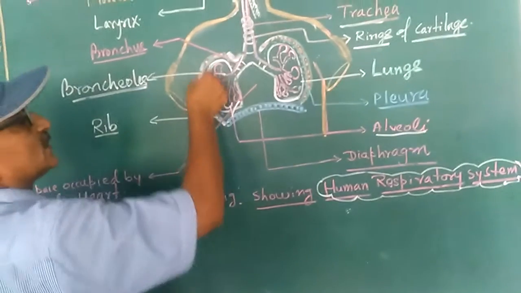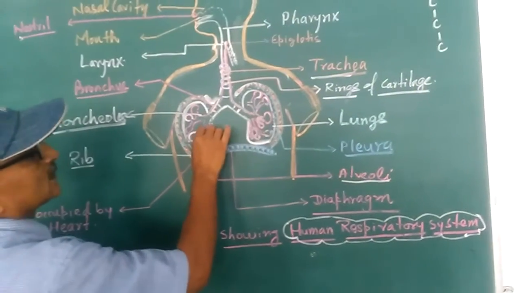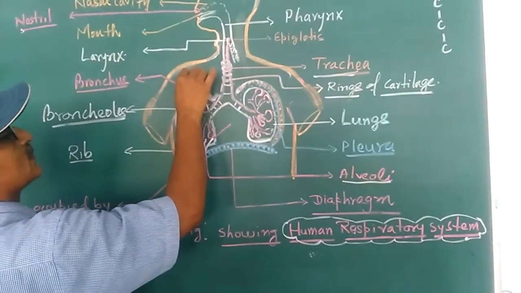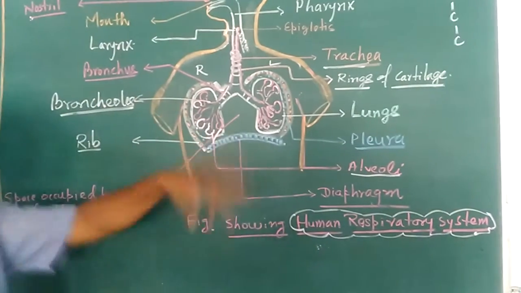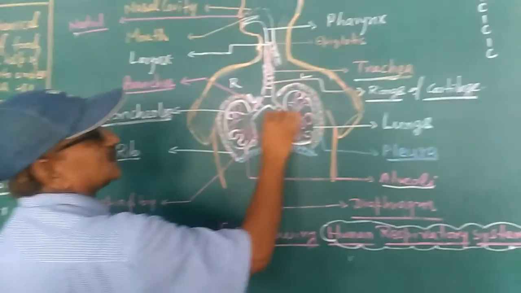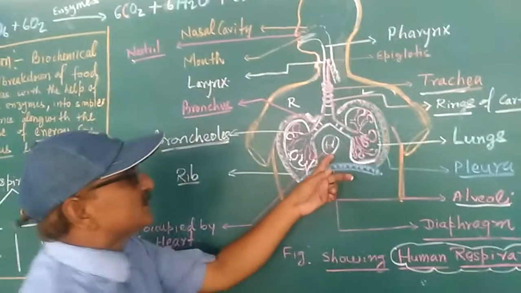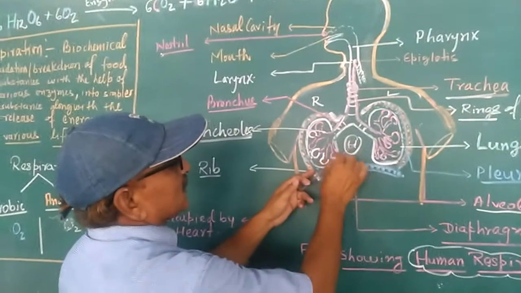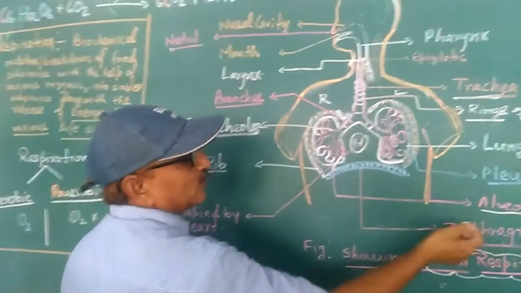Then this whole structure is called the lungs. This one is the right lung, and this one is the left lung. This portion is for the heart. The human heart is situated here, and the lungs are surrounded by a fluid known as pleura.